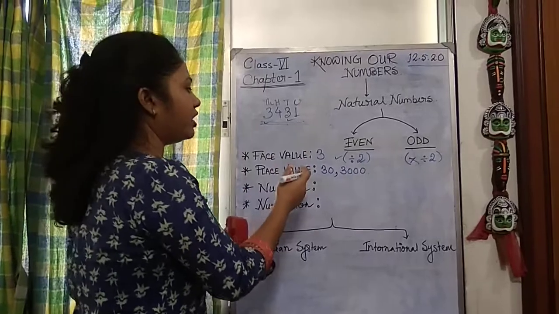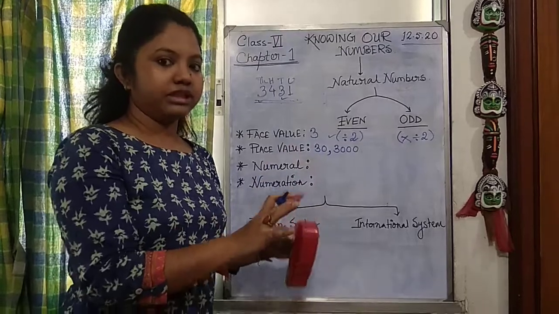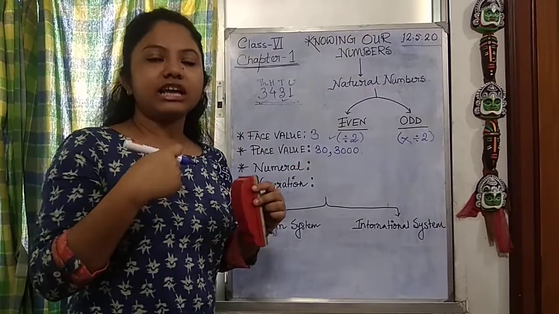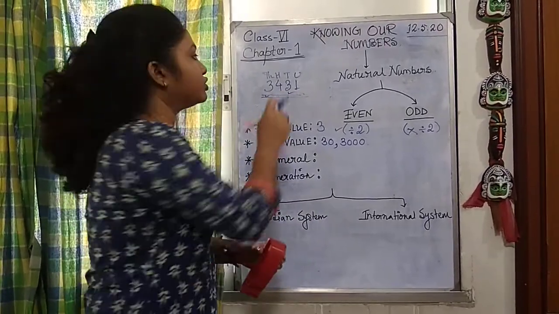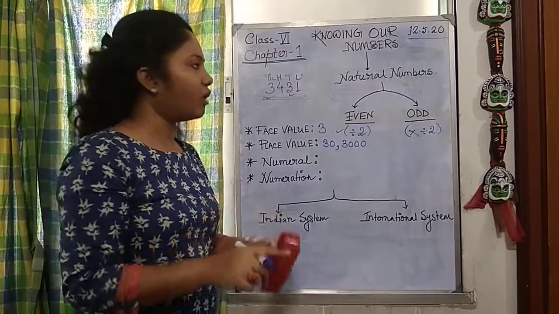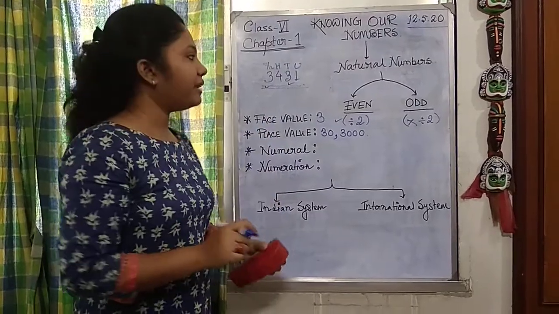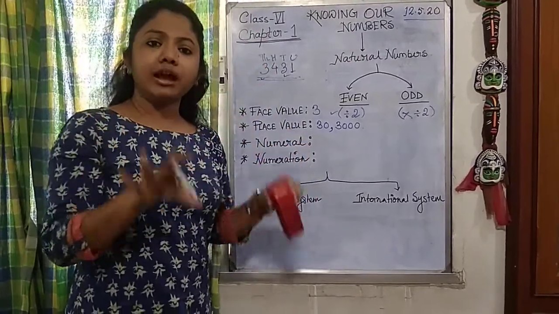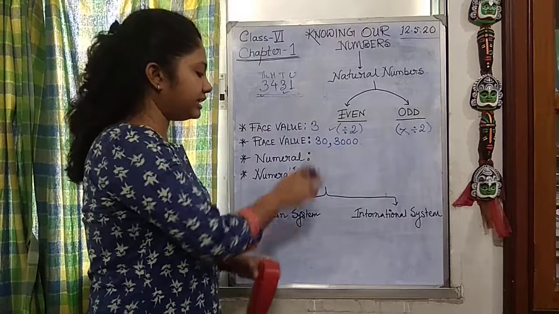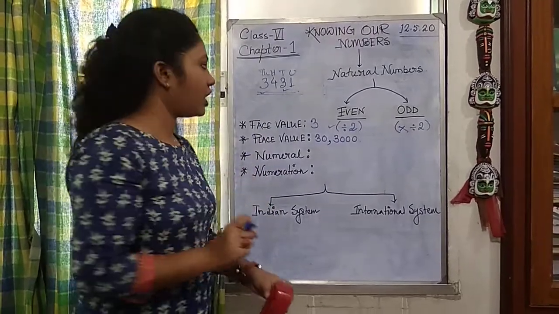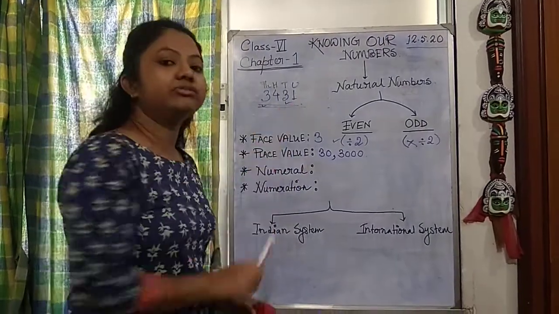Let's brief once more what a face value is. It is the way we understand a number. The face value: you recognize me by my face. This is the way we also recognize any number. So if I ask the face value of 1 in this number, that will be 1 itself. Another thing, place value. Place value is the position where the number is sitting. For that, we have to know the number system, the Indian system and the international system. So if I ask the place value of 1 in this number, that will be unit.